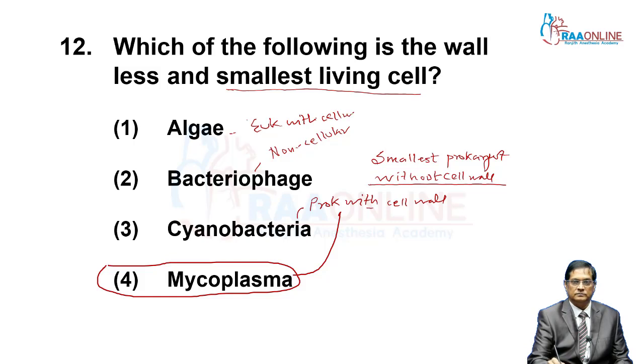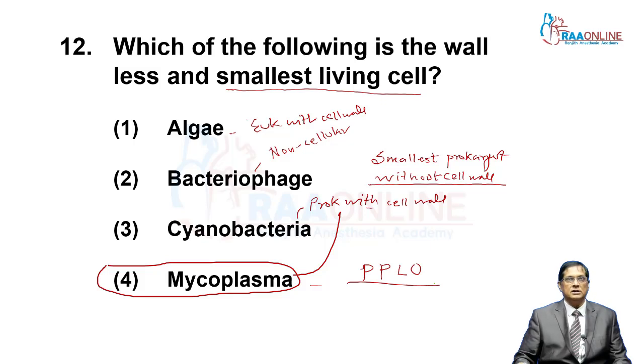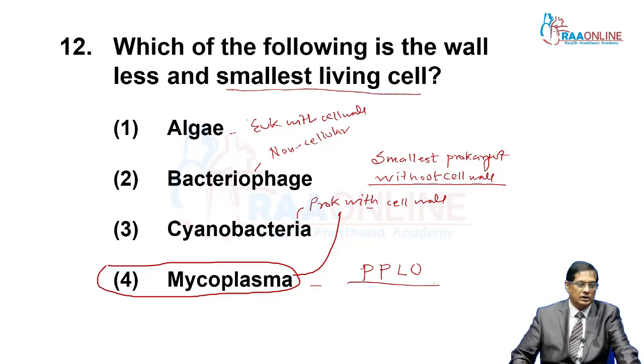So the answer is mycoplasma. Mycoplasma is also called PPLO, pleuropneumonia-like organism.